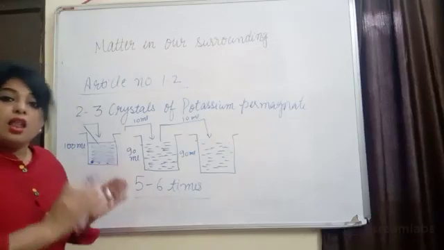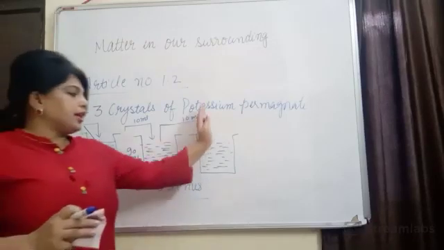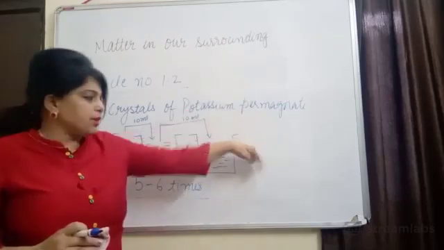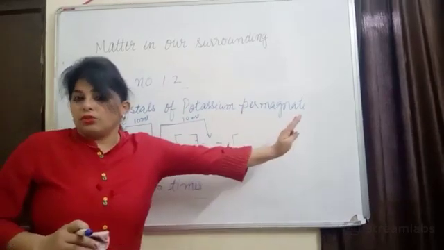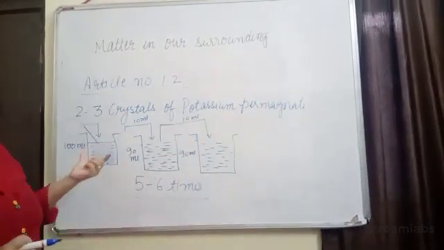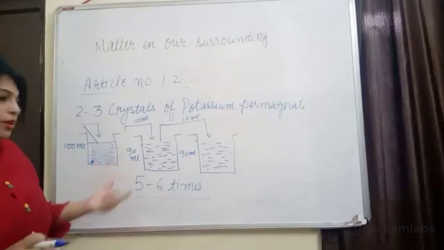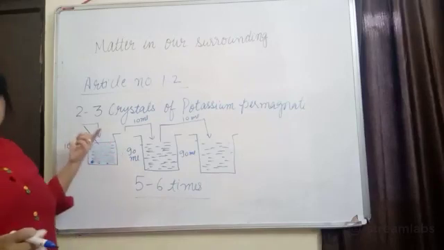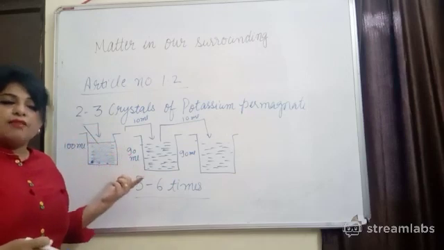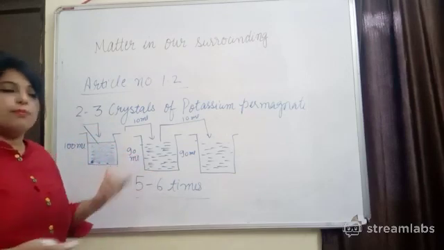They are large in numbers, right? And they keep distributing. When you take from here and add to another beaker, the color will not go away. Why is the color not going? Because matter is made up of tiny particles and they are large in number, right? So I hope you have understood. What we have learned from this activity is that matter is made up of tiny particles.